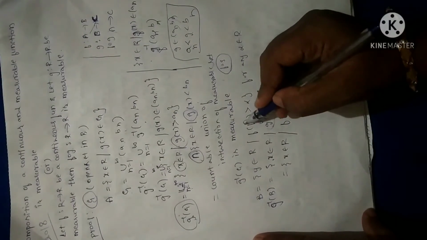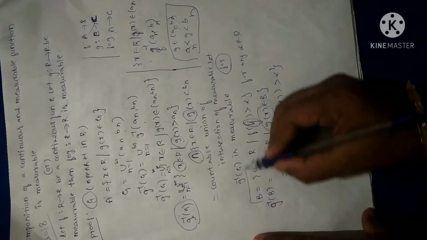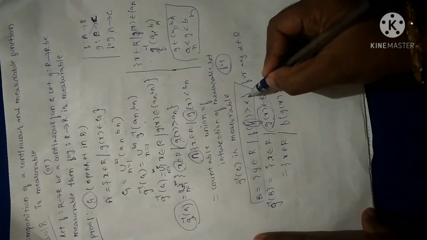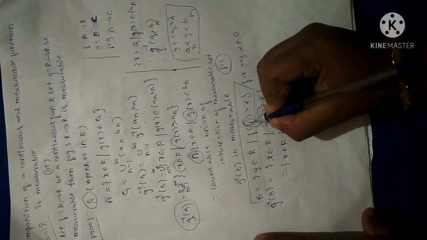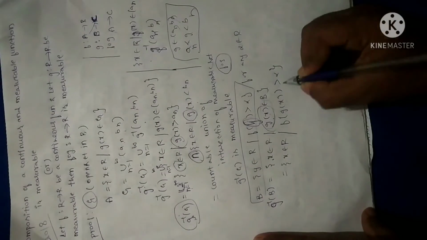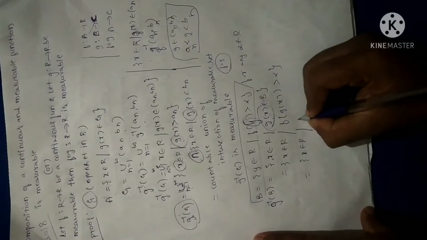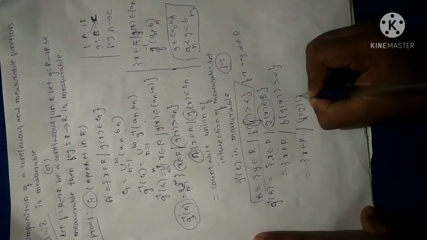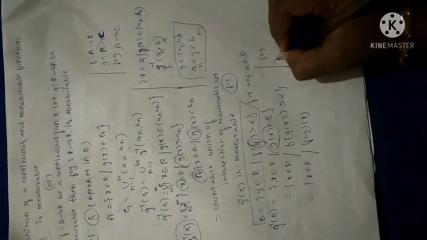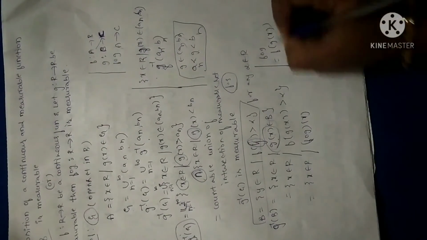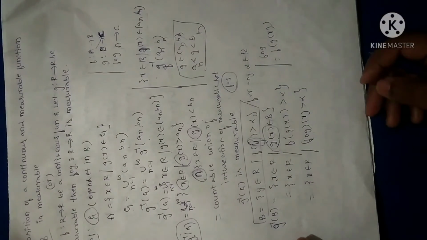Why? Here what I have done is, in place of y I have G of x, right? I have defined the set B as f of y greater than alpha. So again G inverse of B is G of x belongs to B. I have replaced y with G of x, and that is what I have obtained. Or else I can write the same as x belongs to R such that f of G of x, which is what the composition f o g means. So f of G is none other than f of G of x. So I can write this as f o g of x greater than alpha.